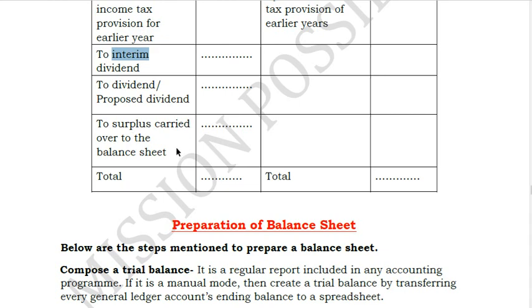Then this in general is not followed, friends, because the format doesn't say that. But however, while preparing the balance sheet, there is something called reserves, and we have to give a detailed breakup of the reserves in the notes to accounts. So there we will be encountering these types of examples. That means the net profit of the company is appropriated or distributed to various other reserves before transferring the net amount to your general reserve. There is something called general reserve. General reserve means it is used for general purpose. There is something called special reserve. That means it should be used only for that purpose.